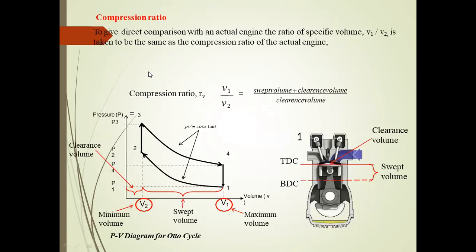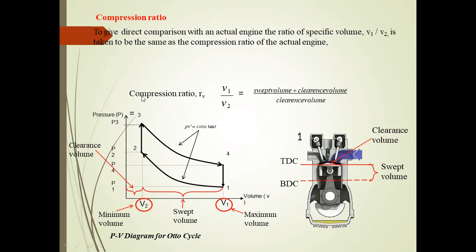Next, very important, based upon the diesel cycle and Otto cycle, the very important terminology is the compression ratio. For an actual engine, the ratio of specific volumes V1 divided by V2 is taken to be the same as the compression ratio of the actual engine. Generally, a petrol engine has a compression ratio value of 6 to 12.